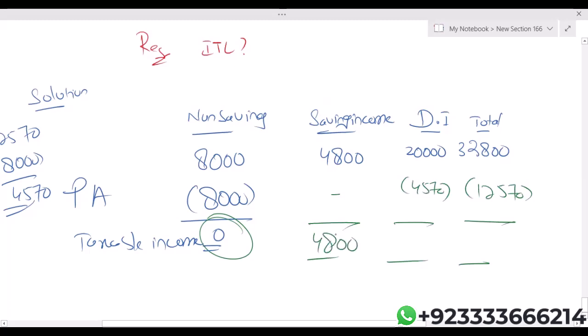So let's see. Let me use the calculator. 20,000 minus 4,570.